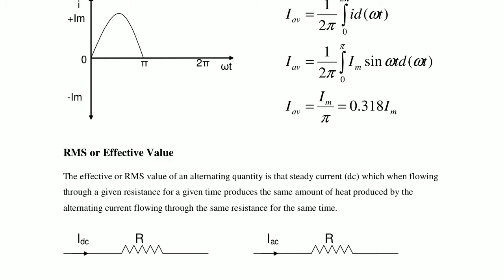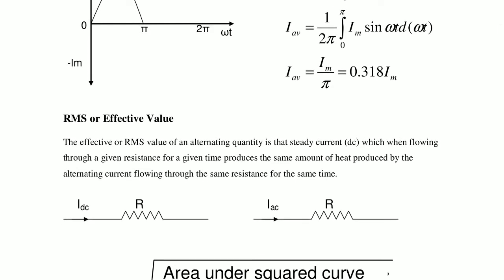Here is the definition. The effective RMS value of an alternating quantity is that steady current which, when flowing through a given resistance for a given time, produces the same amount of heat as produced by the alternating current. Same resistance, same time.